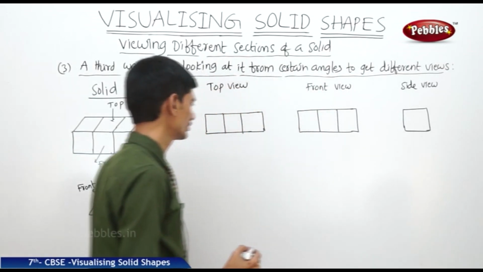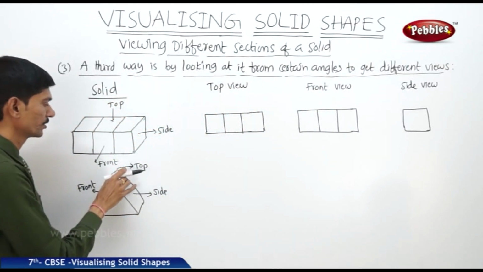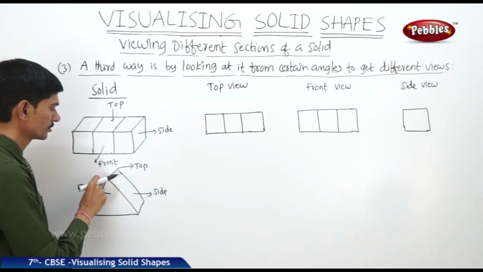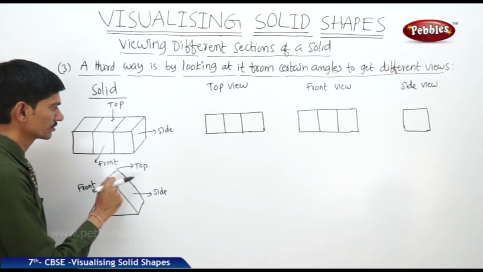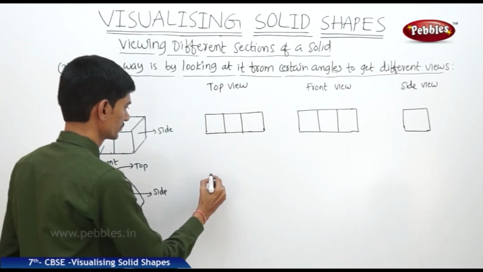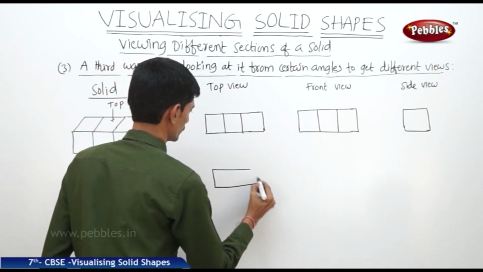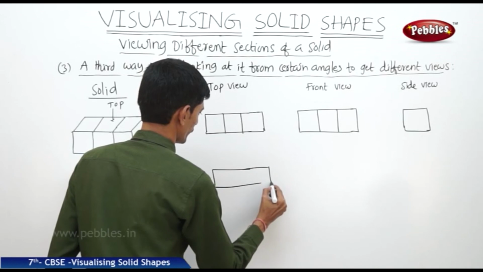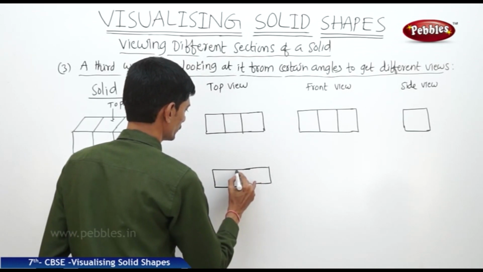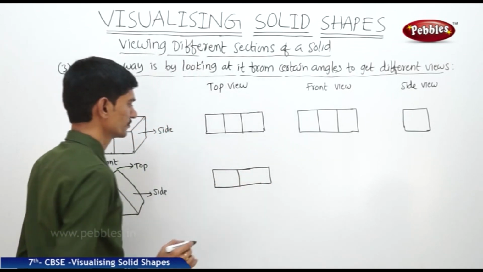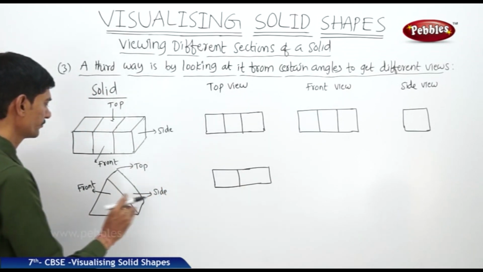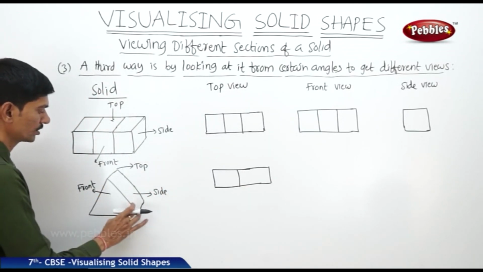Now the second solid: from the top we can find two rectangles adjacent to each other. Then from the front view, we can find only a triangular shape.